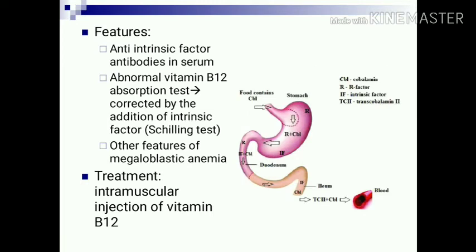Features of pernicious anemia: anti-intrinsic factor antibodies are present in the serum, and second, the Schilling test, an abnormal vitamin B12 absorption test, which is corrected when we add intrinsic factor. So, when we give vitamin B12, it cannot be absorbed, but if we add intrinsic factor, then it can easily be absorbed. As well, other features of megaloblastic anemia are present, such as RBCs being large in size. Treatment: intramuscular injection of vitamin B12 is given.